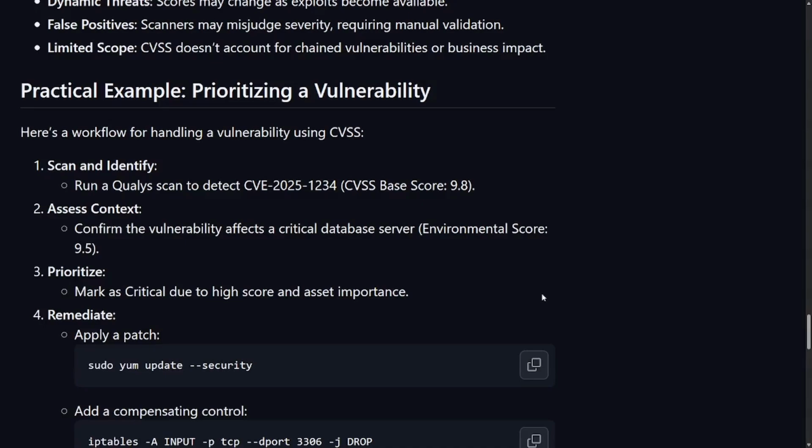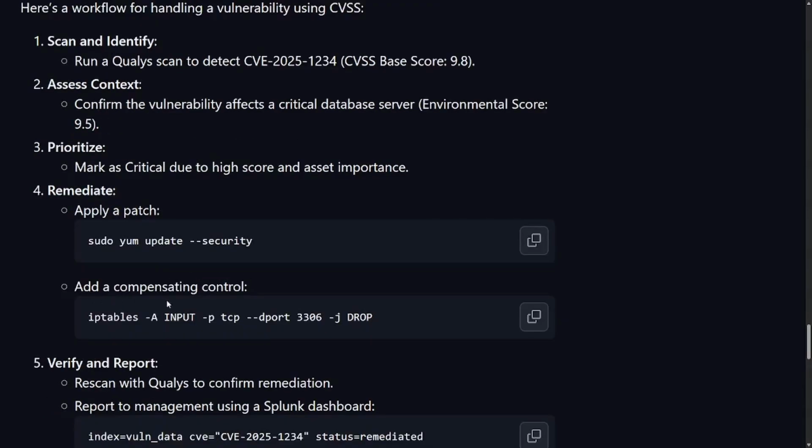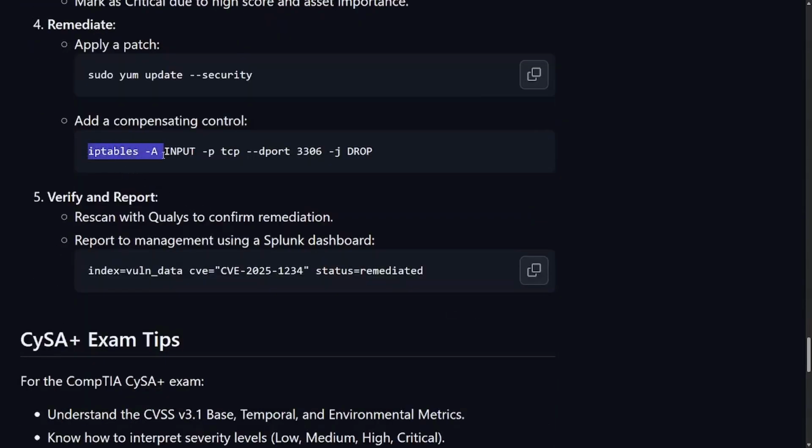Scan and identify: run a Qualys scan to detect Common Vulnerabilities and Exposures. Assess context: confirm the vulnerability affects a critical database server. Prioritize: mark as critical due to high score and asset importance. Remediate: apply a patch with sudo yum update --security. Add a compensating control with iptables, or the newest one is nftables, I believe. I have to say that now because I've said iptables here a lot. Then verify and report: rescan with Qualys to confirm remediation. Report to management using a Splunk dashboard.